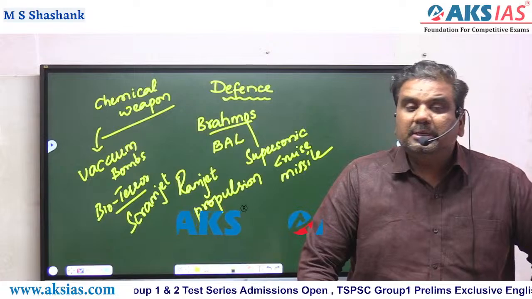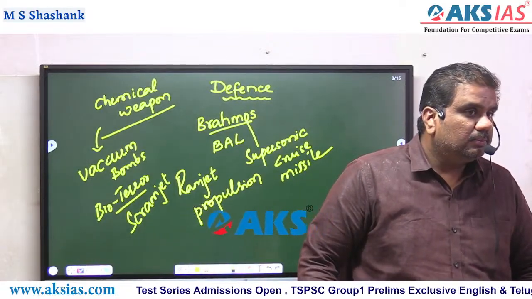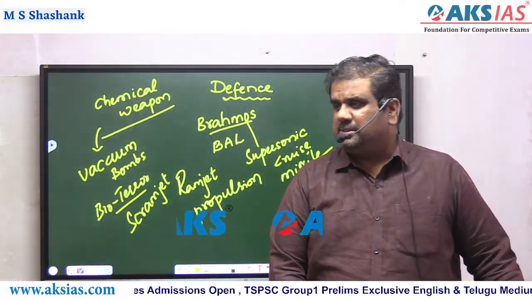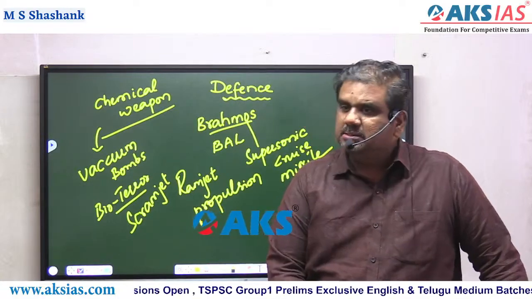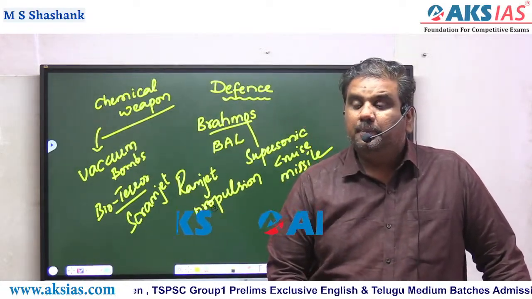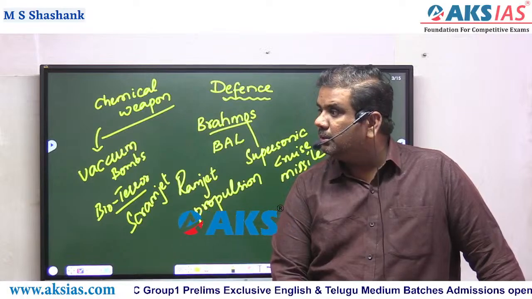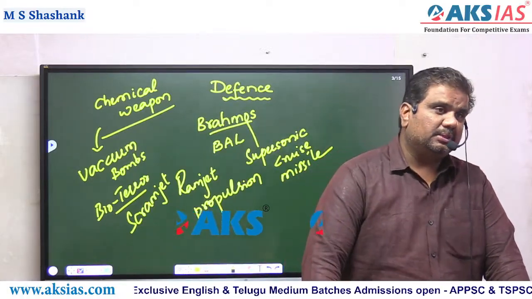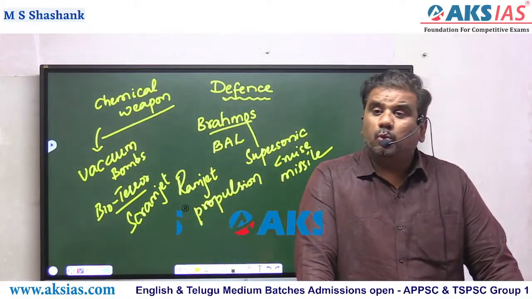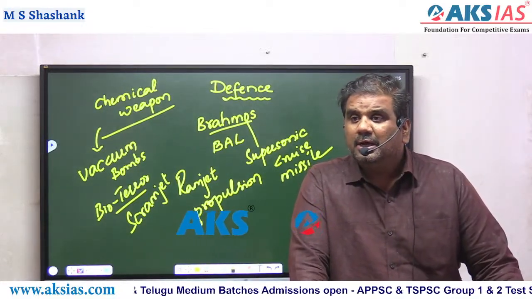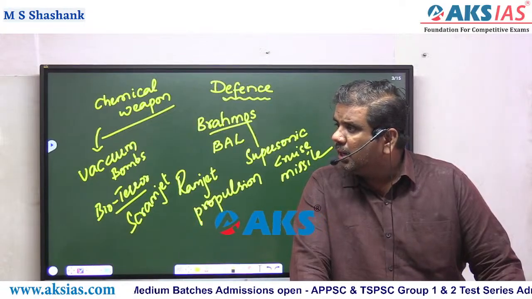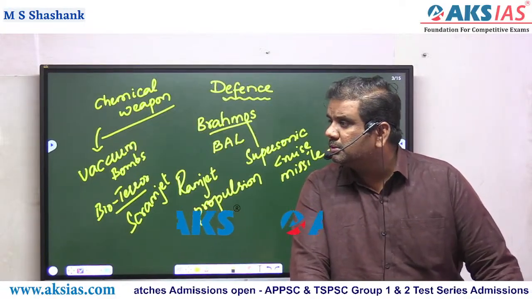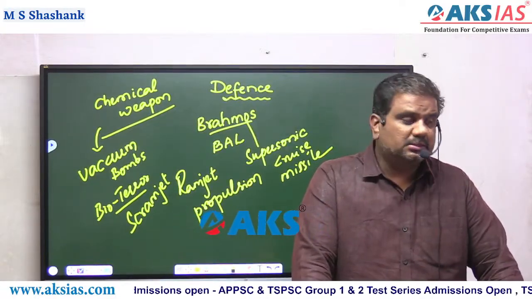At the same time, in case of missiles, we are talking about ballistic missiles. Agni is a ballistic missile. Prithvi is a ballistic missile. Trishul, Akash, all these are ballistic missiles. Now the question is, what is the difference between ballistic and cruise missiles? What's the difference between these things?